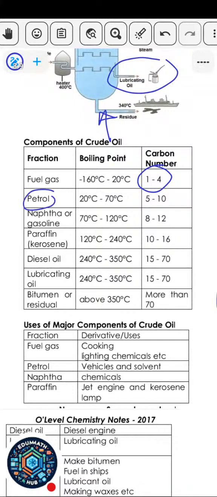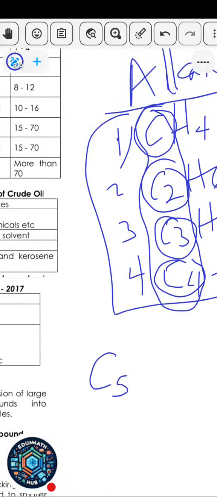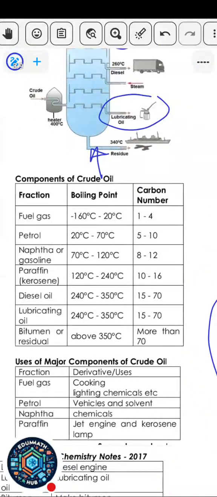Then you also have petrol. Petrol has a higher number of carbon atoms, starting from 5 to 10. So the one that has 5 carbon atoms is pentane. So pentane is C5H10. That's basically like petrol. Then you also have C6H12, as you can see from here.